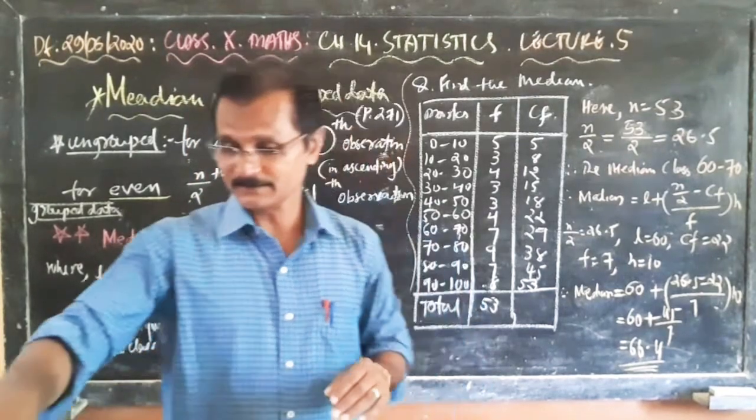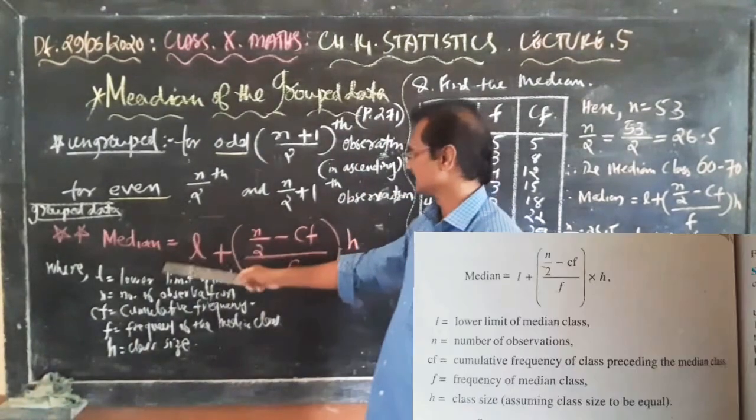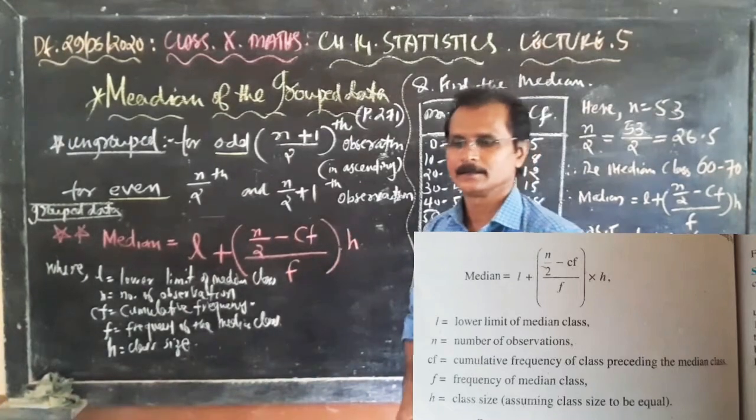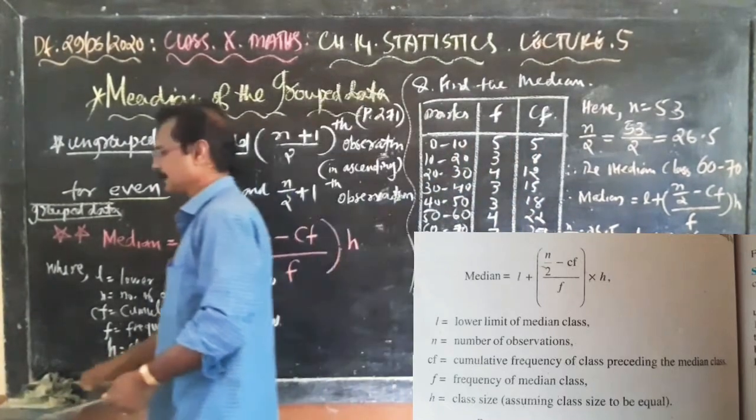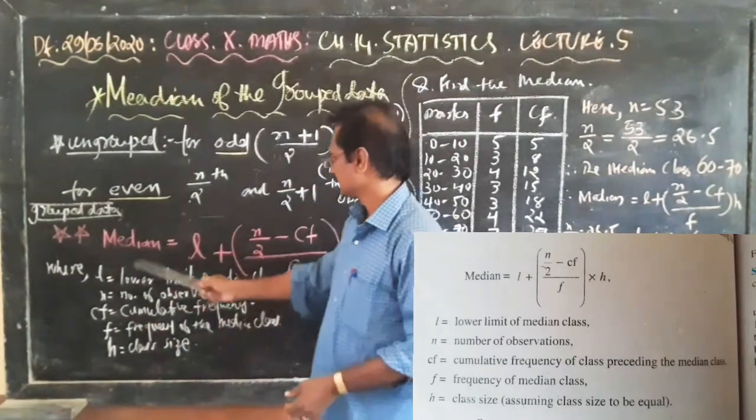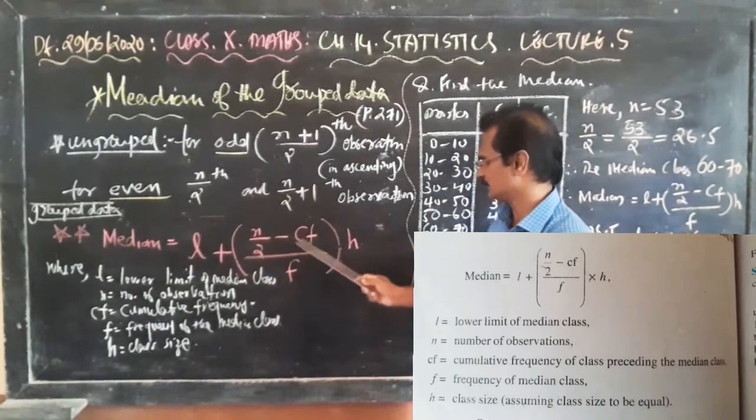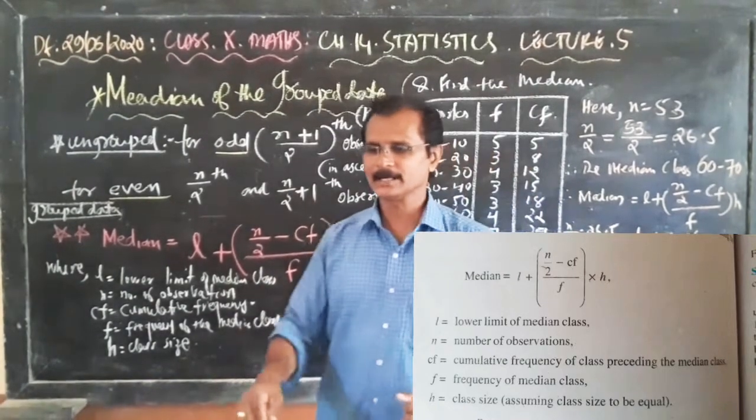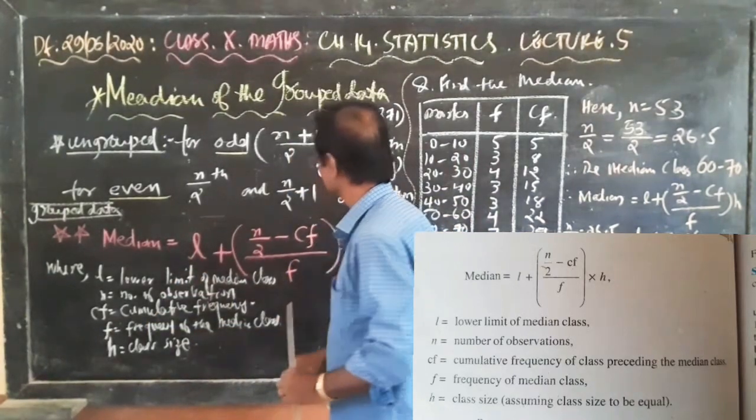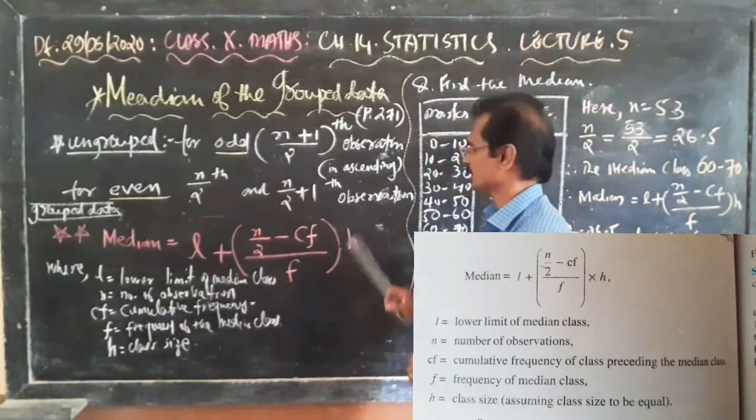Now today we can go directly to the formula. What is the median of the grouped data? What is the formula? Median equals L plus (n by 2 minus CF) upon F into H.